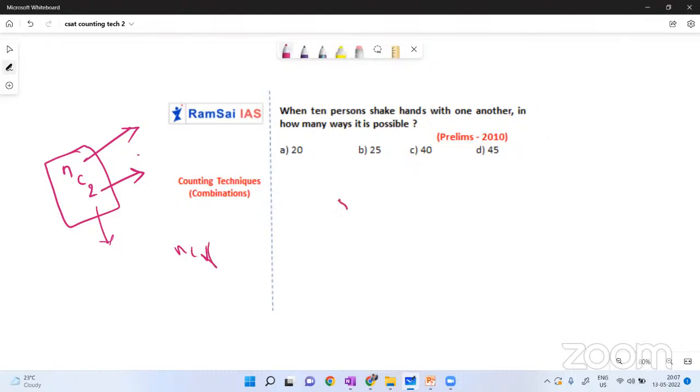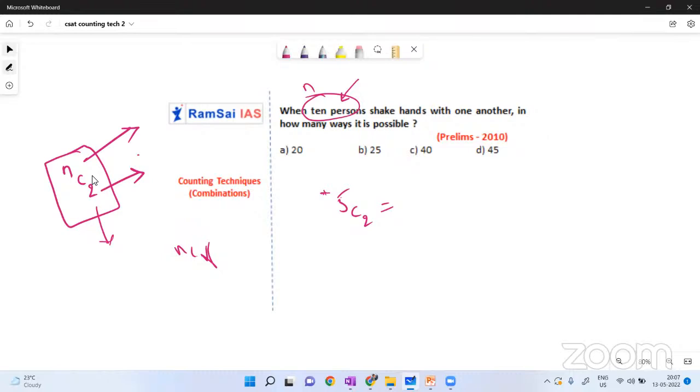Imagine 5C2. Forget about this question for some time. Here n equals 10, that's okay. But how to write 5C2? N equals 5. For this case, we will discuss the problem after a minute, but see how we can find 5C2. I'm explaining now.